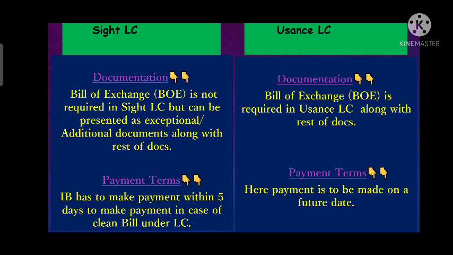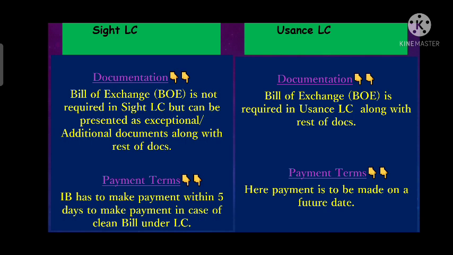But in usance LC, bill of exchange is required. It's a necessary document where the exporter has to submit the BOE, so that once the exporter submits the BOE along with the documents, the importer will accept the BOE and make the payment on a future date. So in usance, bill of exchange is mandatory. In site, bill of exchange is not mandatory.